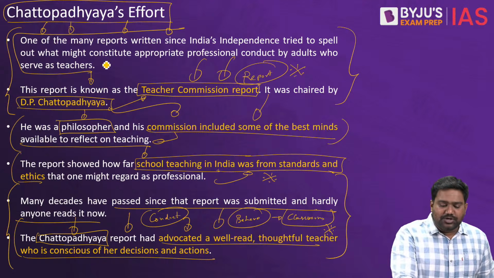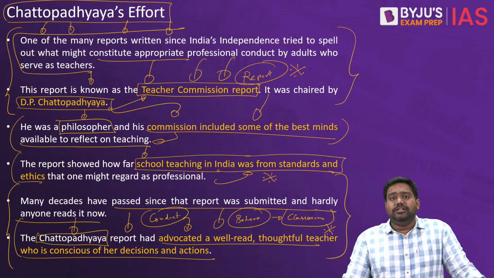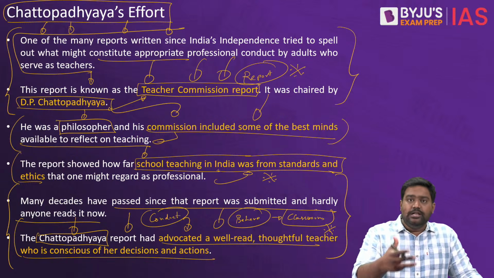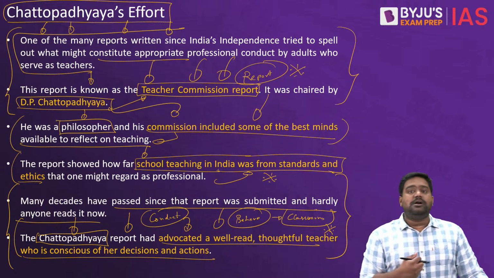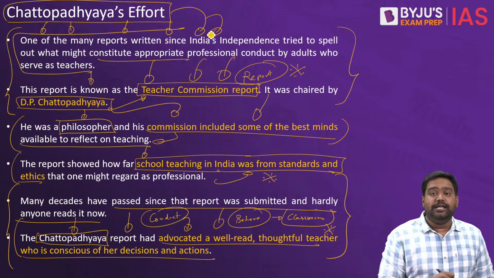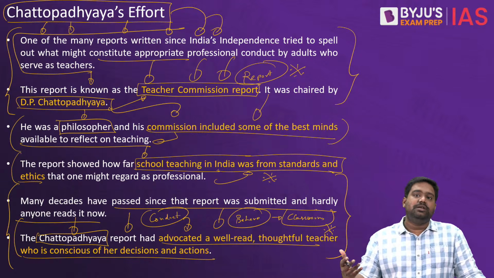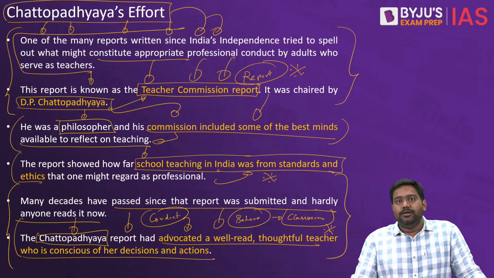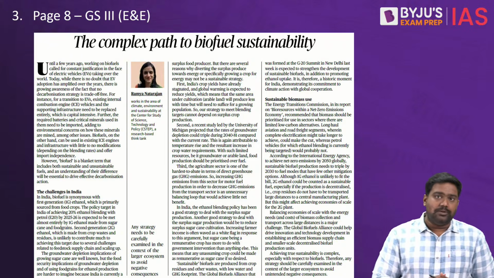So this is where the government should prioritize, focus on teacher training and teacher professionalism. Maybe we should take a relook at the RTE Act. Take a look at the Justice J.S. Verma Committee recommendations. Revive the Chattopadhyay report recommendations and try and bring them back and implement them. So the responsibility lies with the concerned organs of the state, right? So this is the argument that the writer is making in this important column.